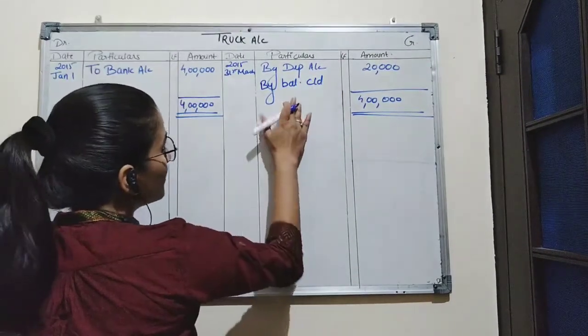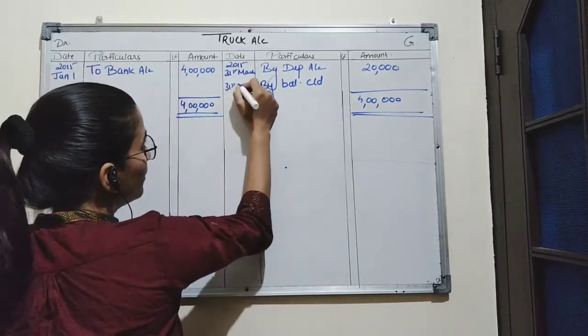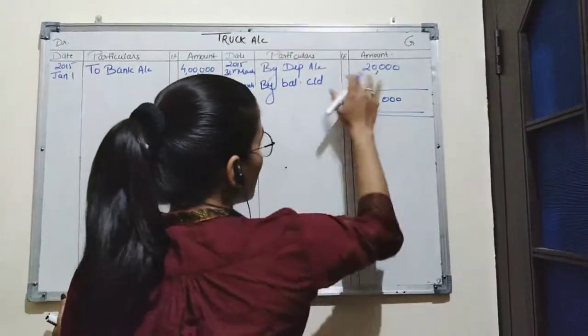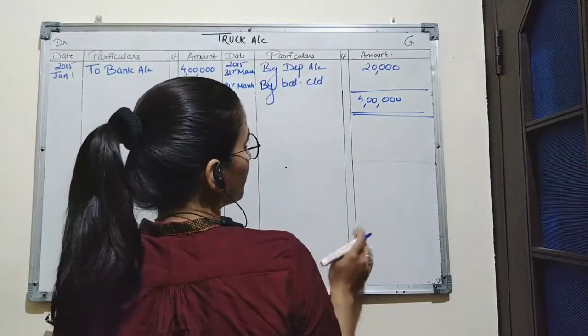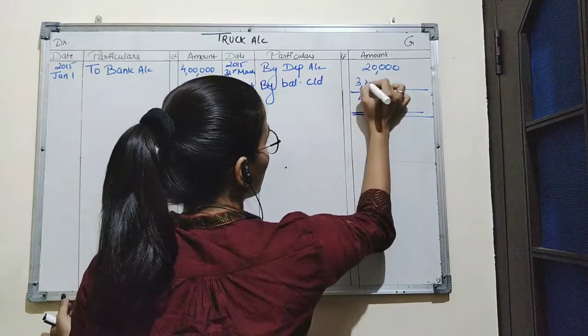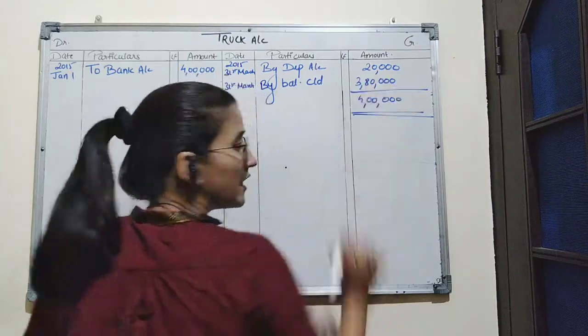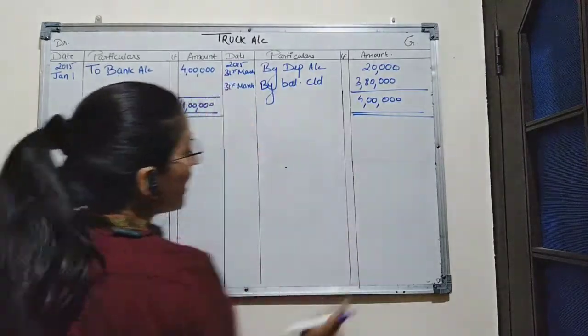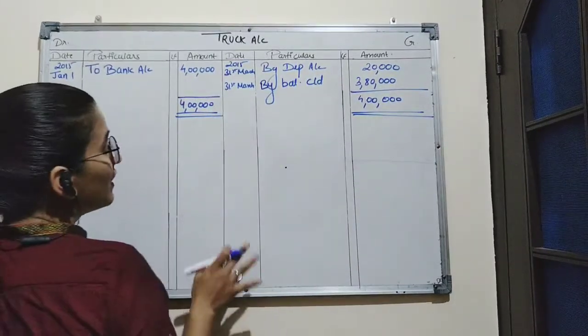This balance carried down is written at the end of the year, which is 31st March 2015. Now the amount remaining in balance carried down will be 3,80,000.